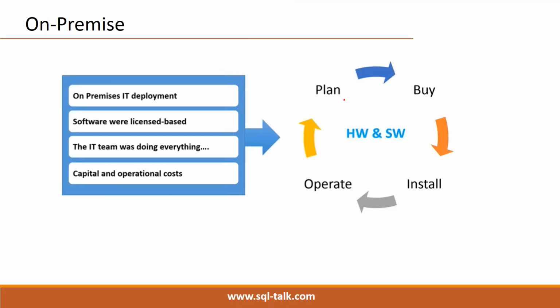In case of an on-premises environment, first we plan what we need, then we buy the hardware, software, everything. Then we make the setup ready. After that, we start operating. So remember, capital expenditure cost is there to purchase servers and everything.